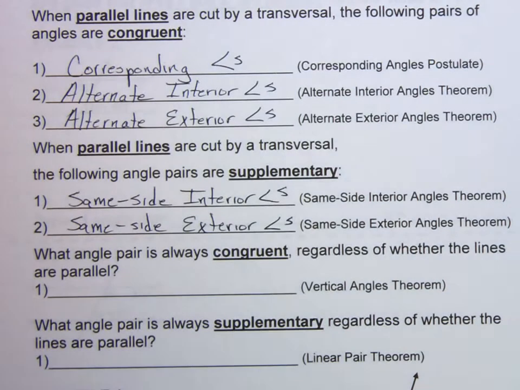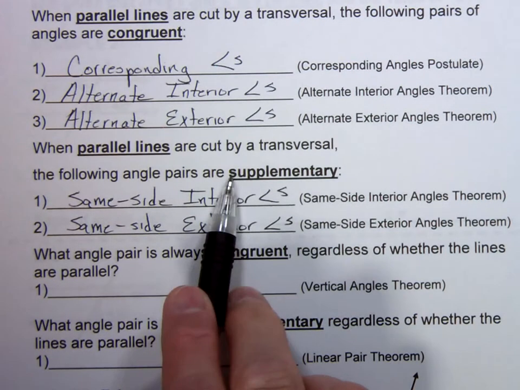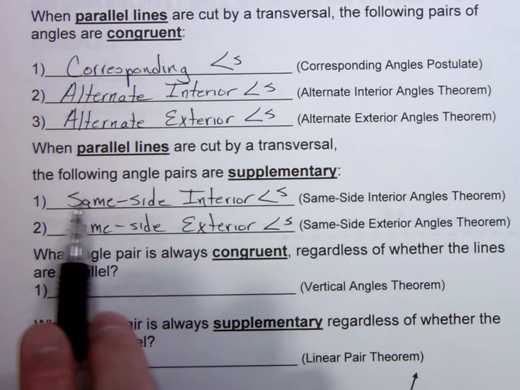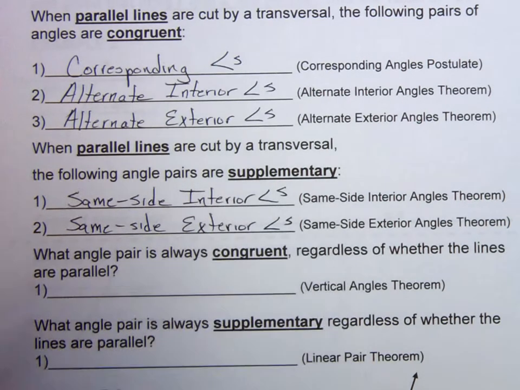So out of all these angle pair relationships that are created by two lines and a transversal, there's only two that are supplementary, and it should be easy to remember which ones. They start with an S, just like the word supplementary. And then the other ones are congruent.